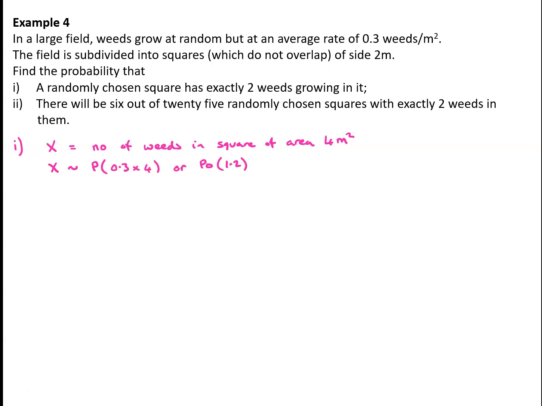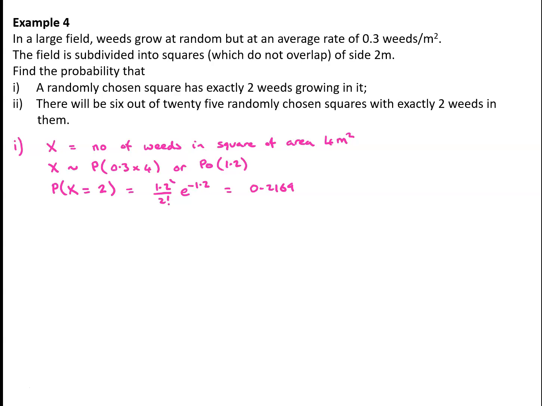The probability that we get exactly 2 weeds growing in it we can calculate either by using the formula, which gives 1.2 squared over 2 factorial times e to the minus 1.2, which is equal to 0.2169, or we could even just use our Poisson functions on our calculator.